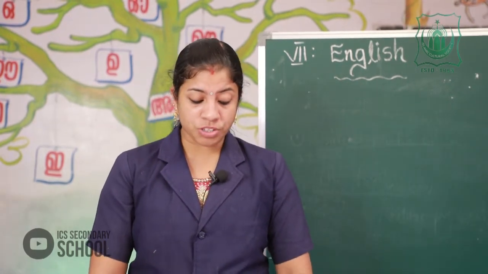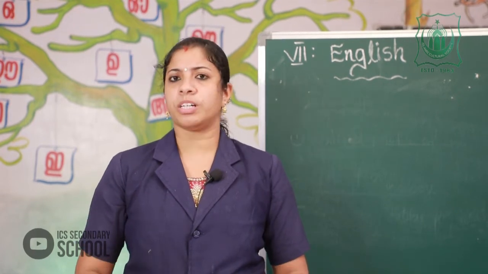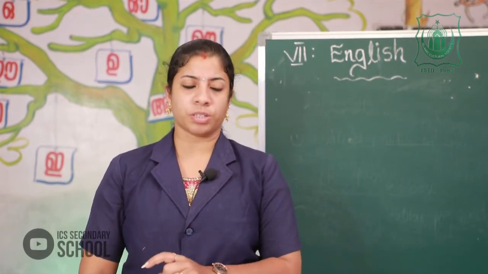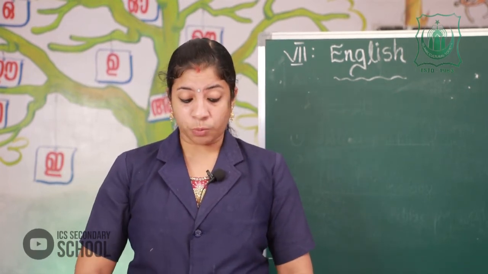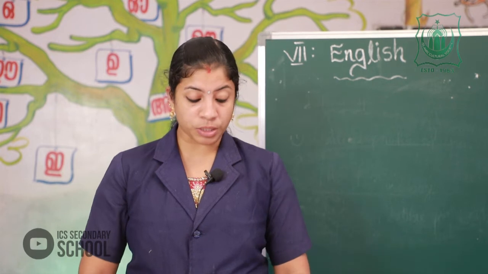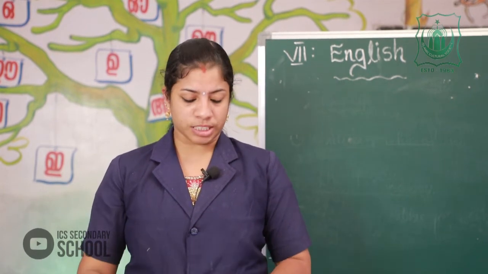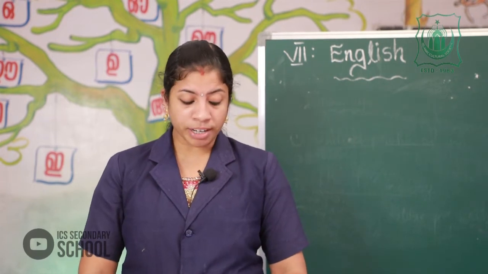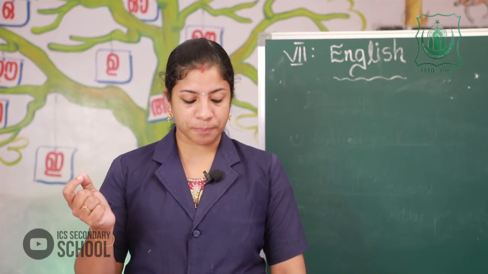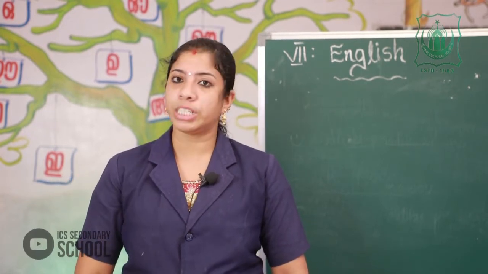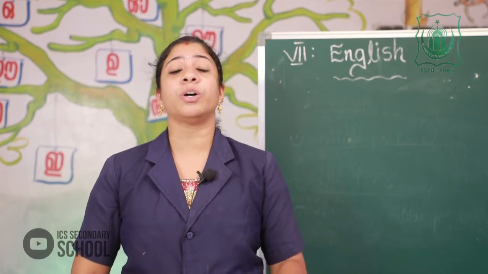List the words which added greater effect to the description. Here are some words. For example, it was a dizzying, winding one. The hill was covered with lush green ferns, like that. Some words are there, so identify the words. And the third one, find out the words that describe the place. So you should identify those too and write them in the textbook itself. No need to write in your notebook.